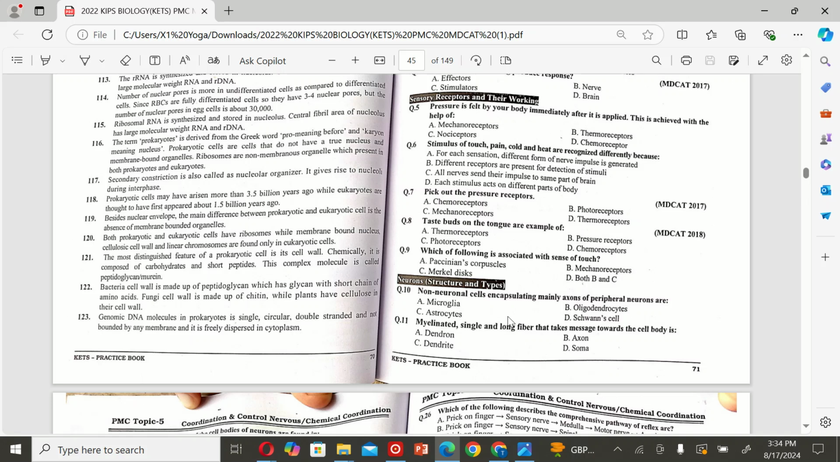The next MCQ is: myelinated single and long fiber that takes message towards the cell body is A. Dendron, B. Axon, C. Dendrite, and D. Soma. So the correct option is A.